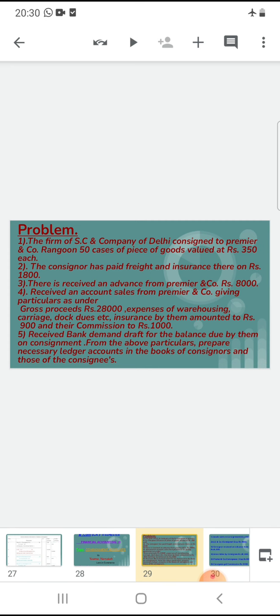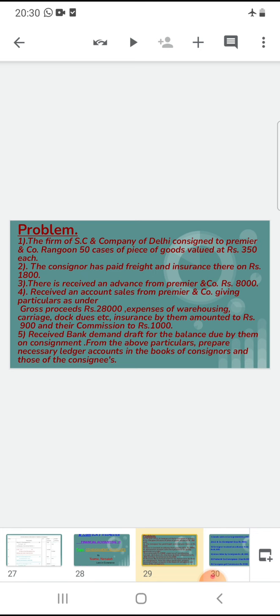The firm of SC and Company of Delhi consigned to Premier and Company, Rangoon, 50 cases of goods valued at rupees 350 each. Here SC and Company of Delhi is the owner, the consignor.